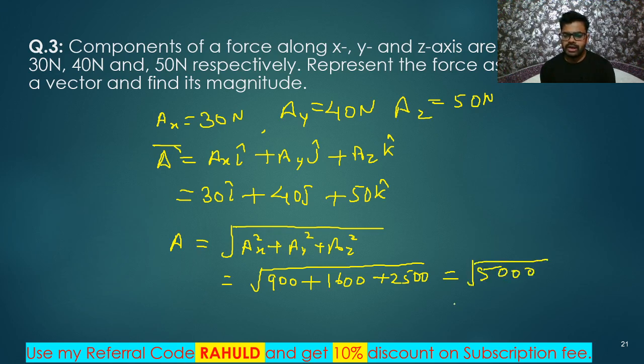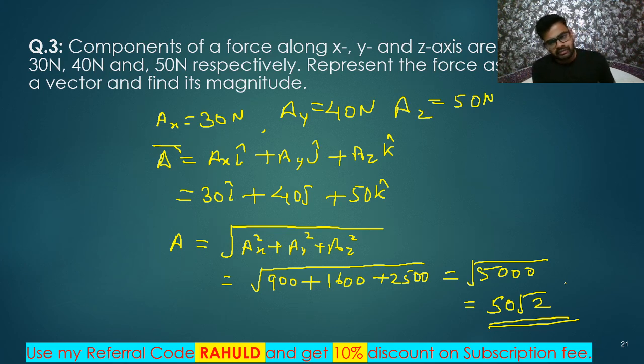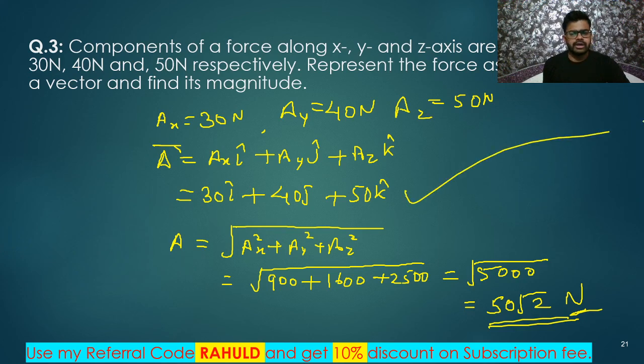So we can write 5000 as 2500 into 2. Now I can write it as 50 root 2. That is the answer. Okay, got it? Very simple, right? If 50 goes inside the root, it becomes 2500 into 2, which is 5000. So the final answer is 50 root 2, and this is the vector. I think you are understanding it very well.